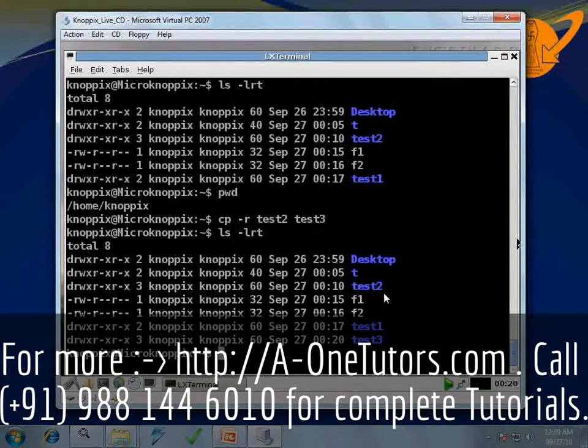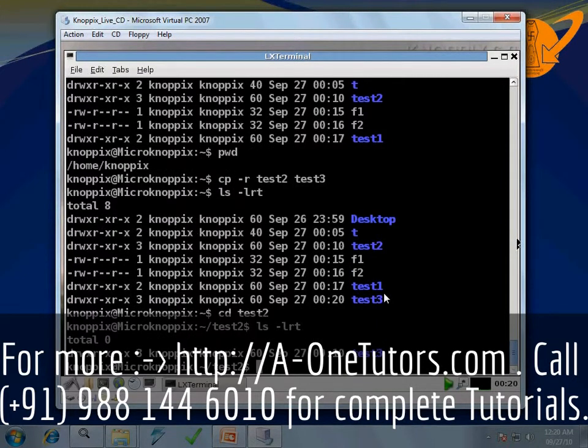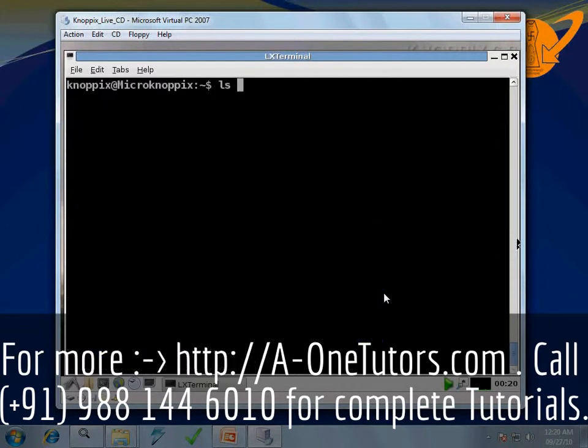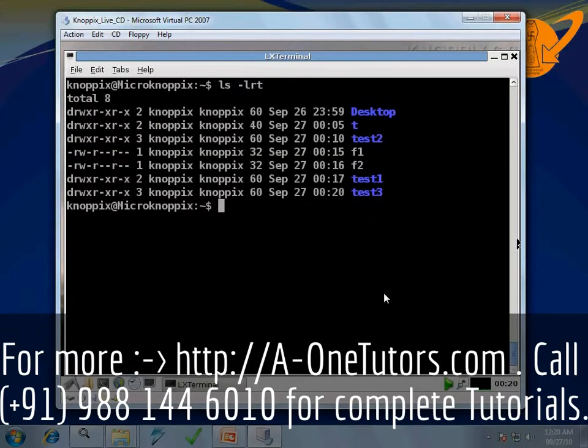So now if I do cd test2 and ls -lrt, I can find out that test3 is a subdirectory within test2. If I do cd dot dot, clear the screen and do ls -lrt, I can find test3 is also one of the directories.